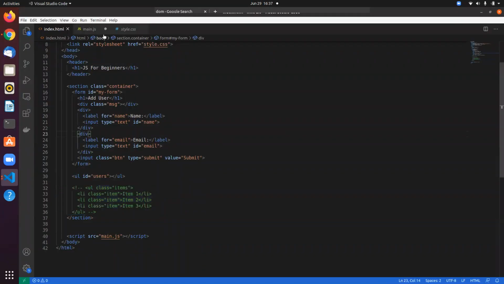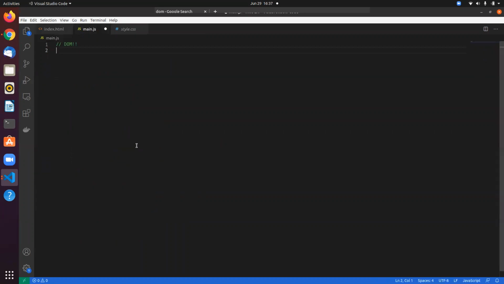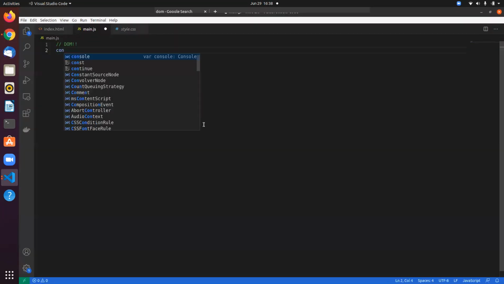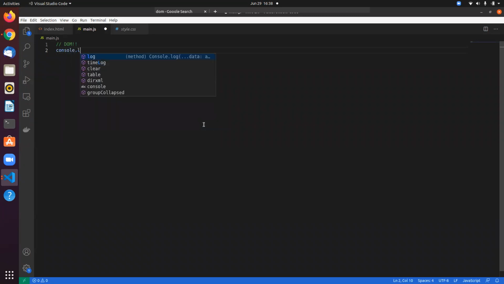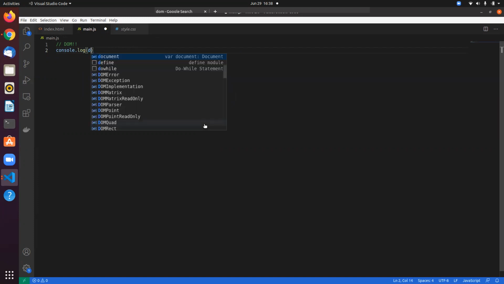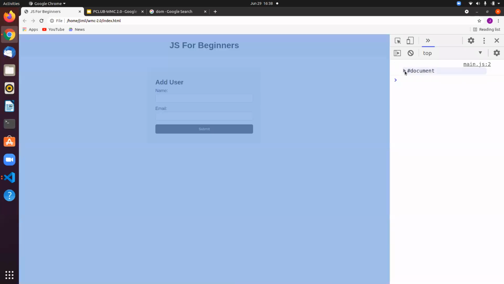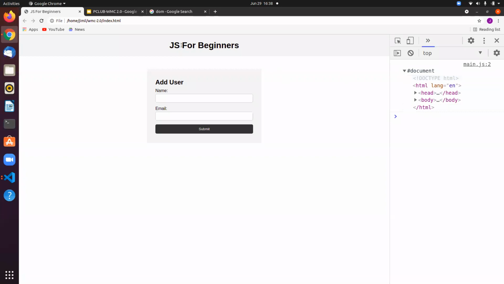Now let's say we want to grab something. Every browser actually gives us a document object, so let me just log it. The document object contains all the HTML that we have inside of this.